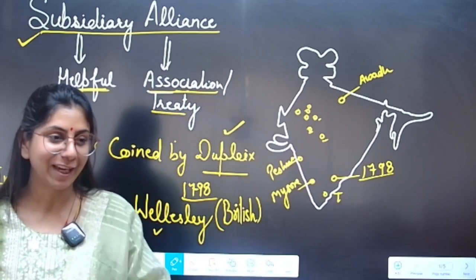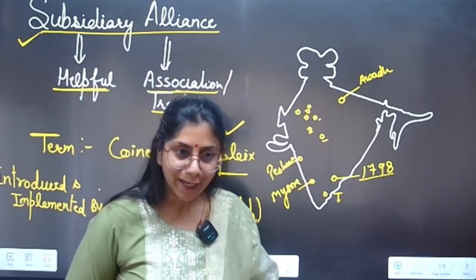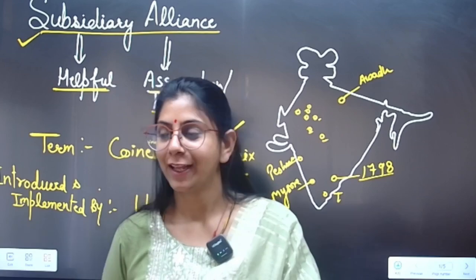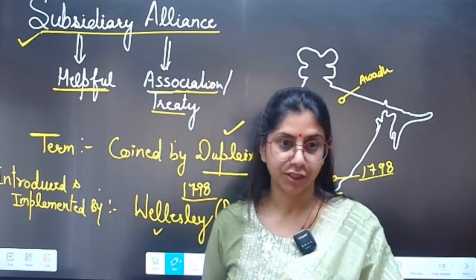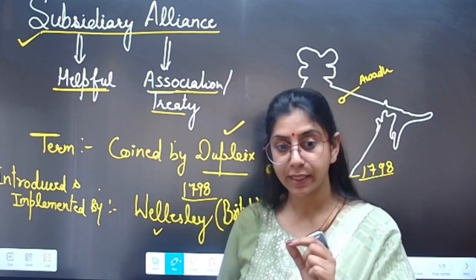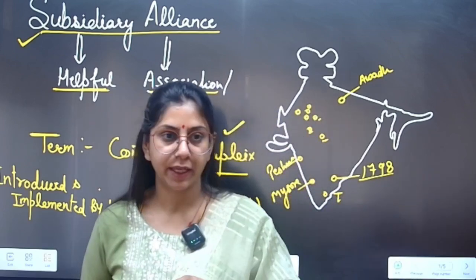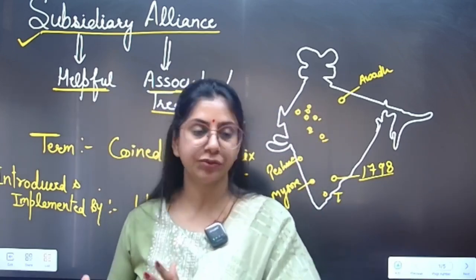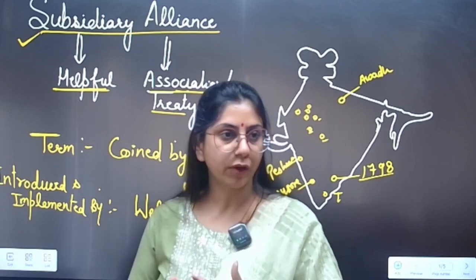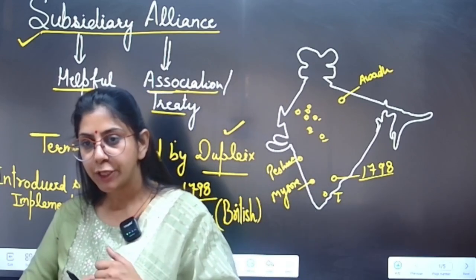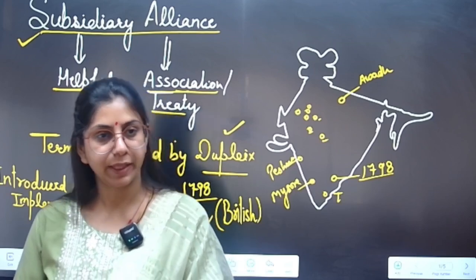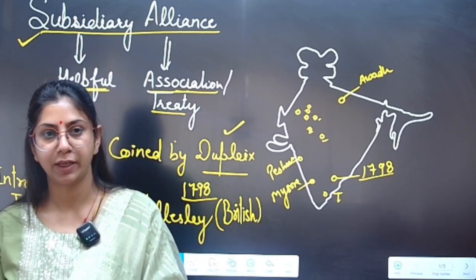These were some centers of subsidiary alliance, or clearly we should say that these were the military bases of the British East India Company in India, and this one policy transferred the whole sovereignty of Indian kingdoms or Indian princely states to the British East India Company. They had lost their sovereignty, right?